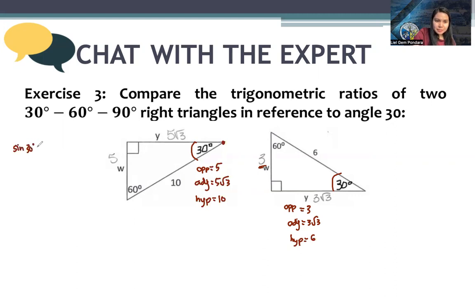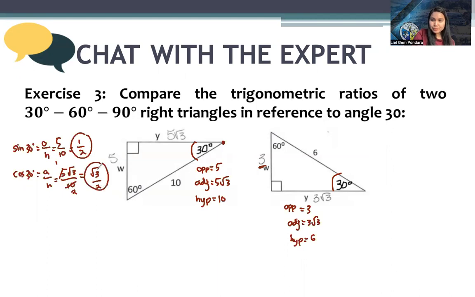Sine 30. That's 5 over 10, it's 1/2. Next, cosine 30. That's adjacent over hypotenuse, 5 square root of 3 over 10. It's 1 and 2, so you have square root of 3 over 2.